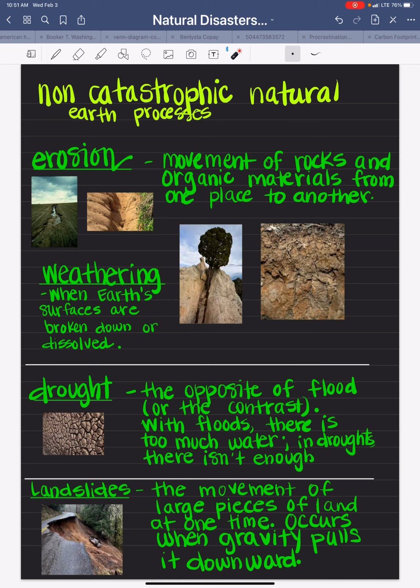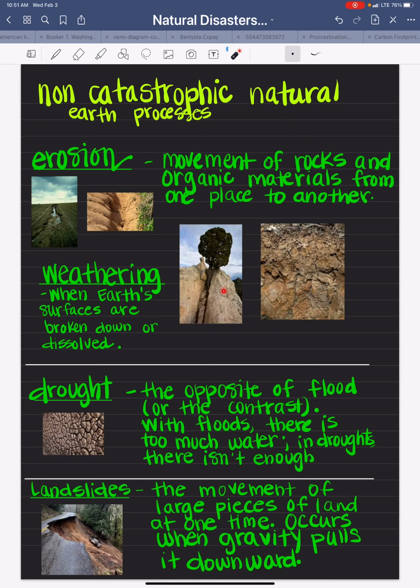And then next, we're looking at weathering, and here are two examples of weathering. Weathering is when the Earth's surfaces are broken down and dissolved. There are many forces that can cause weathering on Earth, such as rain, ice, acid, changes in temperature, plants, animals. Weathering breaks down the land, and erosion carries away the small pieces. Weathering can make sharp rocks smooth, and it can change the face of Earth over time. Weathering helps create soil by breaking down rocks and minerals.